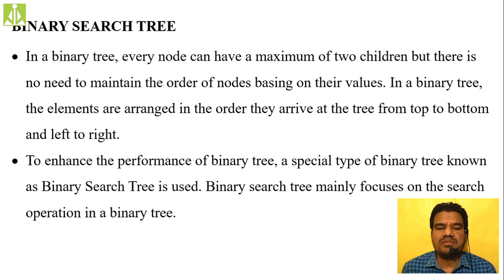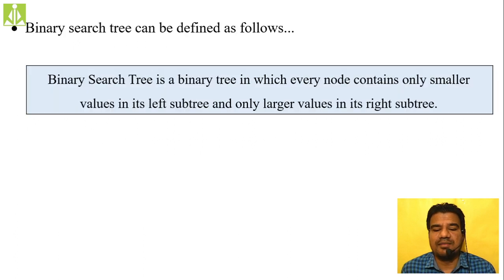So quickly, yeah, binary search tree we have seen. Every node can have a maximum of two children, and generally to enhance the performance of a binary tree we are using this special type of binary search tree. In a binary search tree, what we said: every node contained in the left subtree is smaller than the root node, and all nodes in the right side subtree will be larger than the root node. So the definition I have given in the box gives the same meaning.